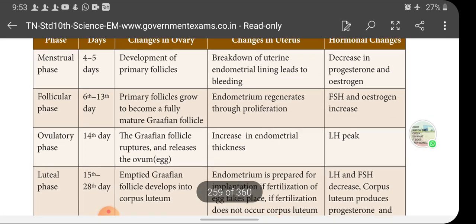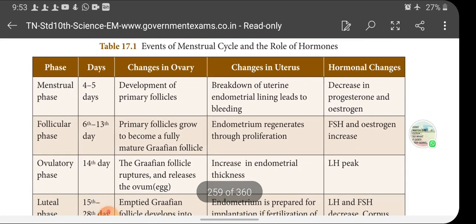Okay, let's see the changes taking place in the ovary, uterus, and hormonal changes in each and every phase of the menstrual cycle. Let's see the menstrual phase first.